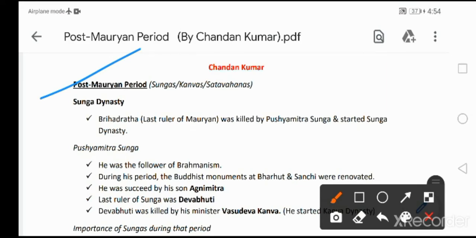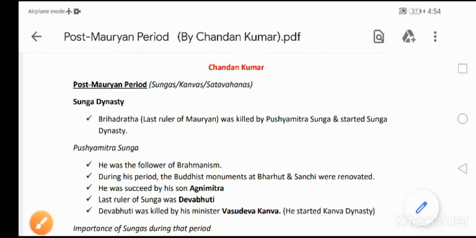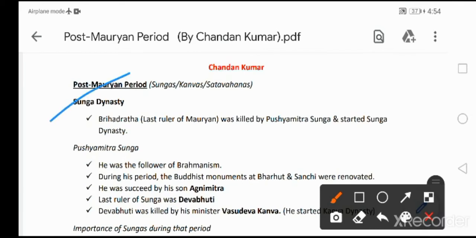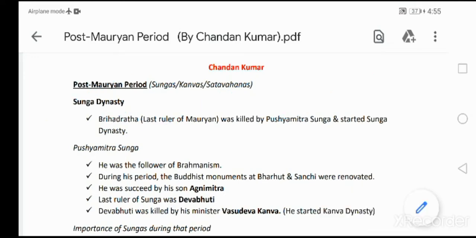Post-Mauryan period means during that period, three dynasties ruled, that is Sunga Dynasty, Kanva Dynasty, and Satavahanas. Okay, so let's understand about Sunga Dynasty first. As I discussed in my previous video, the last ruler of Mauryan Empire was Gruhadratha. He was killed by his chief commander Pushyamitra Sunga. Then he started a new dynasty that was called Sunga Dynasty. Okay, from there Sunga Dynasty started.